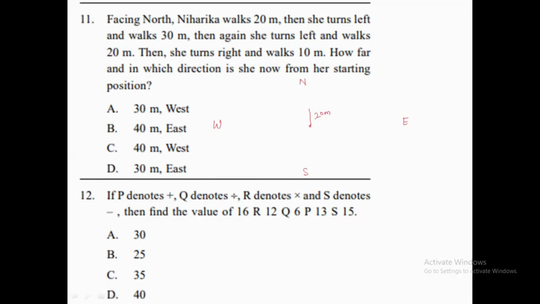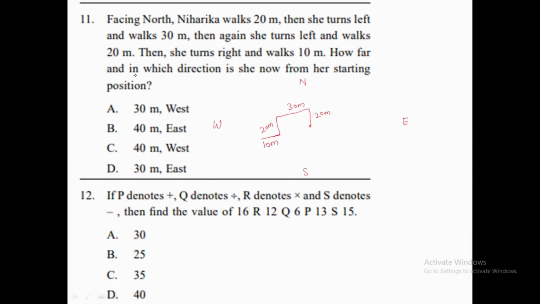Now she turns left. While she is moving like this, her left should be the west direction, and she walks for 30 meters. Then again she turns left. If she is moving like this, her left should be the south direction, and she walks for 20 meters. Then she turns right. If she is moving towards south, her right will be the west direction, and she walks for 10 meters.